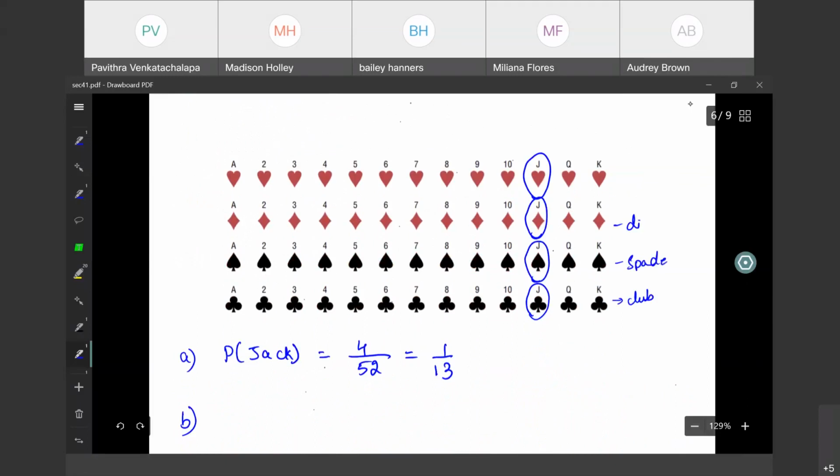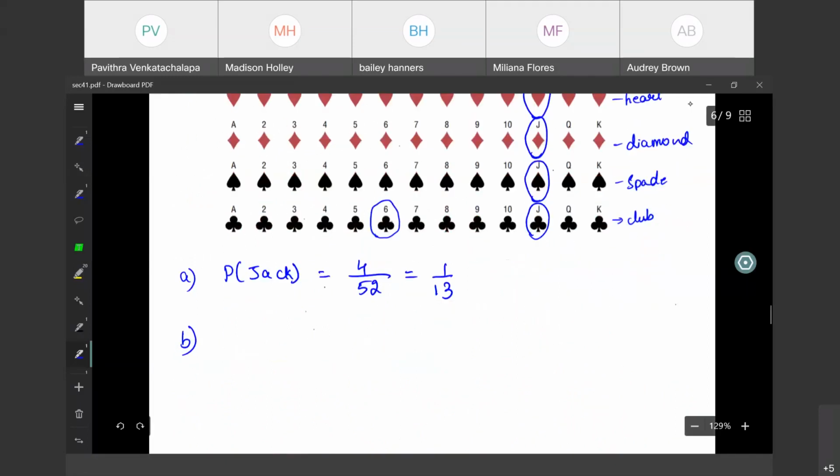This is called diamond. And this is heart. So what is the chance that I get a 6 of clubs? There is only one way you can get that. So the probability of a 6 of clubs is only 1 out of all the outcomes.